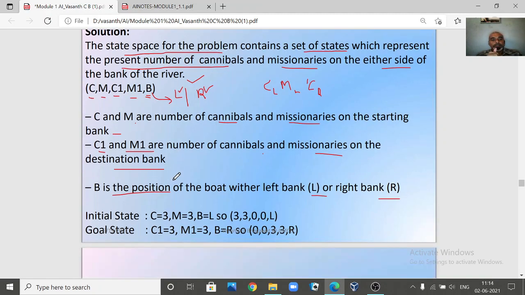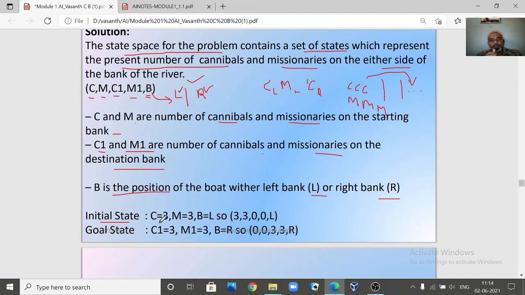Now, how do you define the initial state? As you know, if this is our river, all the 3 cannibals and 3 missionaries are on one side of the river only. This is our initial state. What will be the final state? All of them have to cross the river and go to the next side. So the final state will be all these 6 people on the other side of the river.